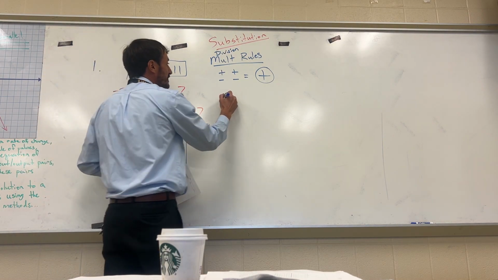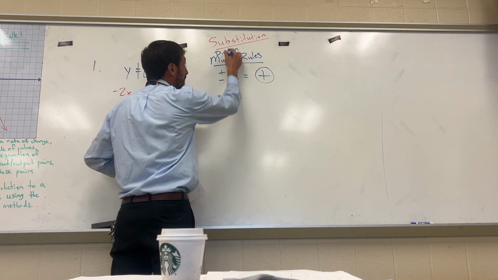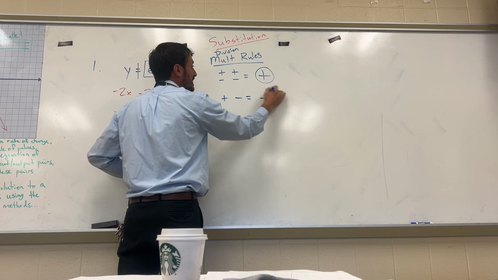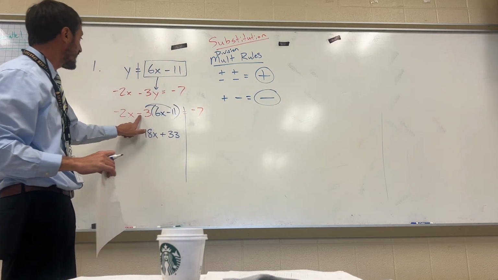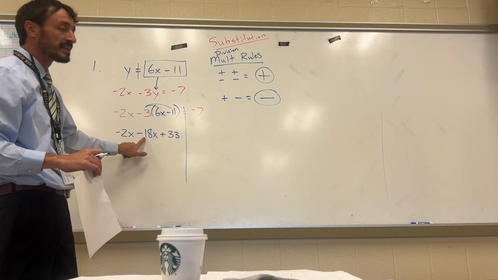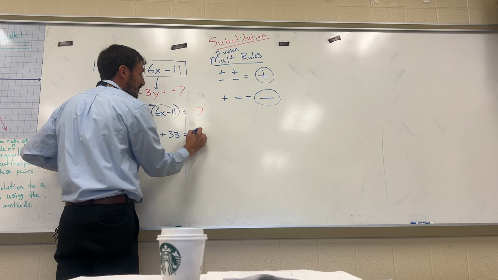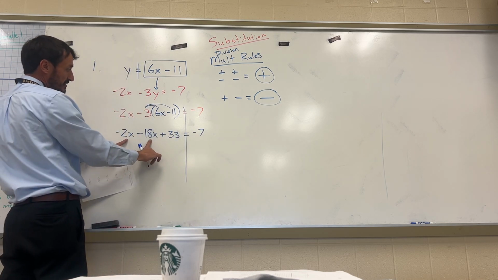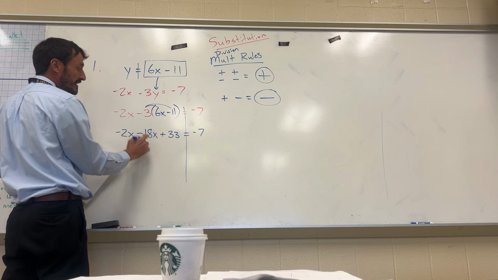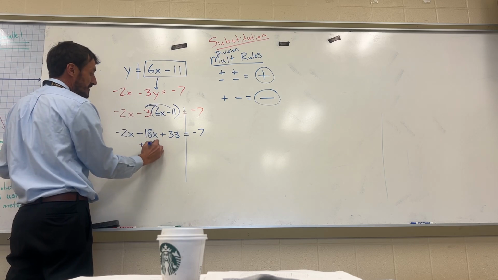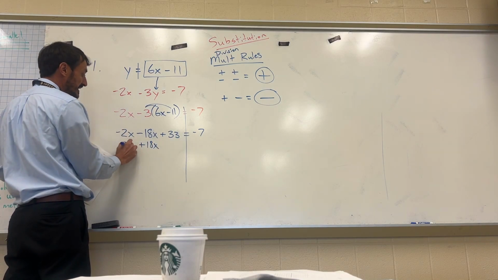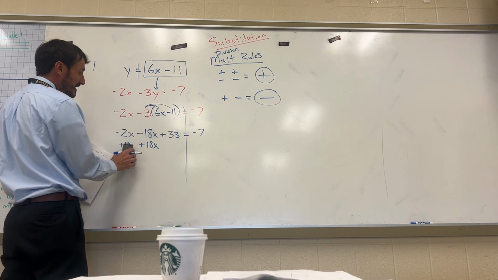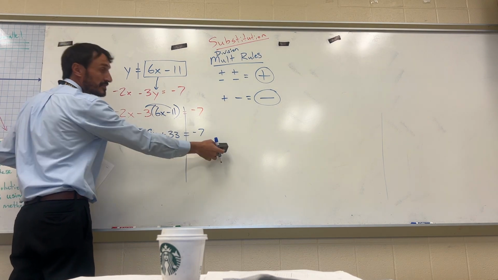When the signs are different, and I multiply or divide, I'm going to get a big fat negative answer. That's why when I did negative 3 times positive 6, I ended up with a negative 18. Okay, let's go a little more quickly here. Now to finish solving this equation, notice we have x terms on the same side of the equal sign. Don't make the mistake of doing plus 18x plus 18x. We don't do this unless we're moving an x term to the other side.